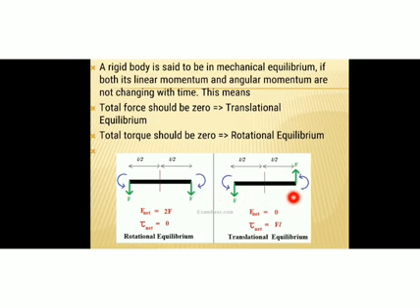Total force will be zero, because this force is acting in the downward direction and this force is acting in the upward direction. So two equal and opposite forces will cancel each other. Hence, the translational force, or the total linear force, will be 0. And if total force is 0, the body will be in translational equilibrium. So these are the two conditions of rotational and translational equilibrium.